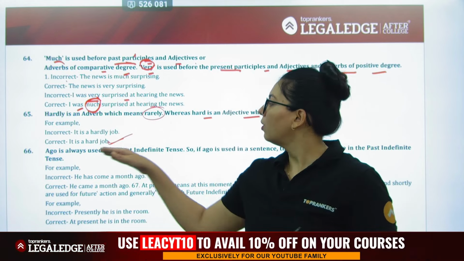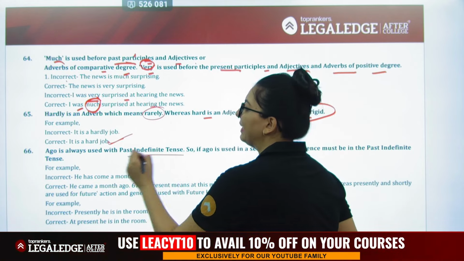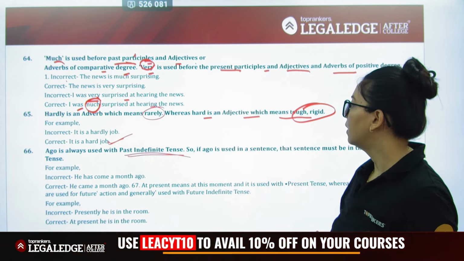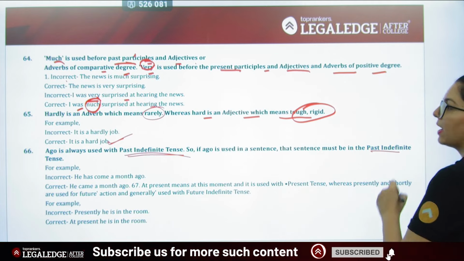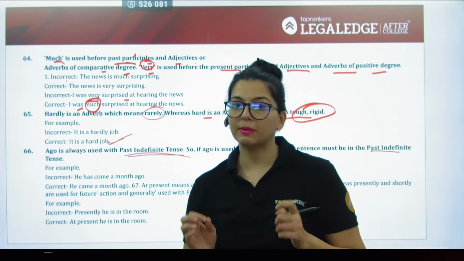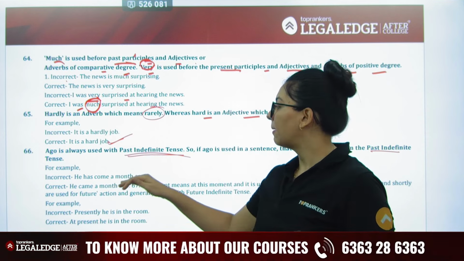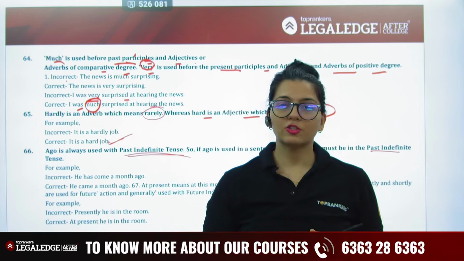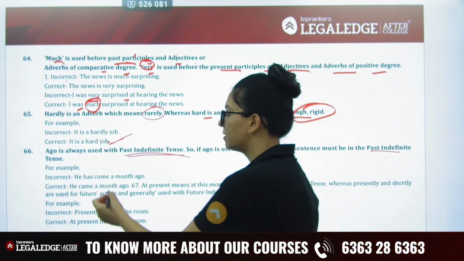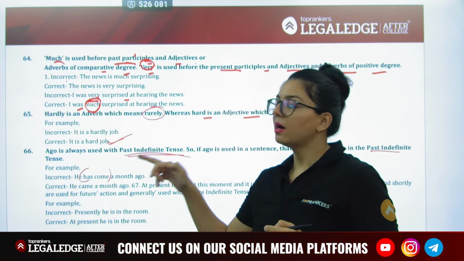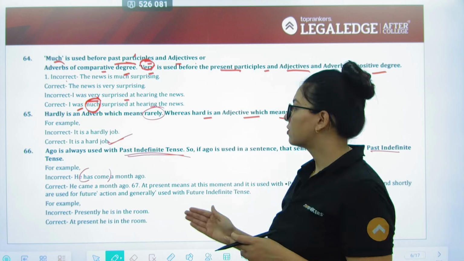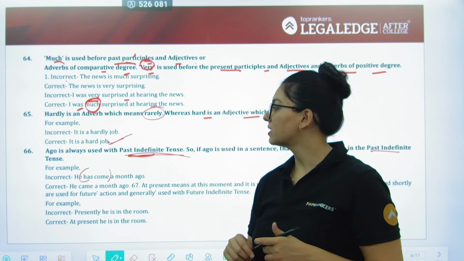Next, ago is always used with past indefinite tense. So if ago is used in a sentence, the sentence must be in the past indefinite tense. Always remember that. So he has come a month ago. Now that's not going to be correct because you can't simply say he has come. It will have to be he came a month ago, because the rule says it has to be past indefinite in nature.